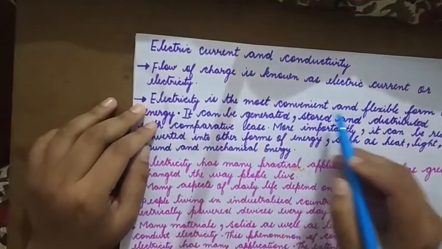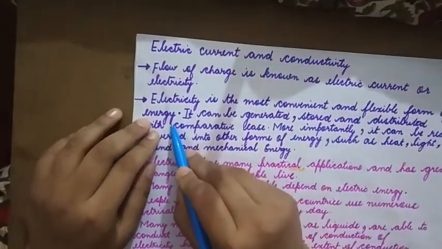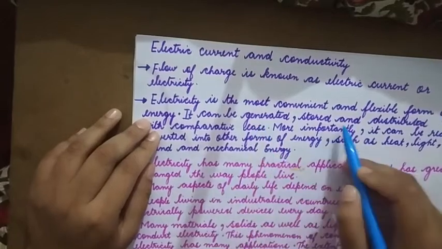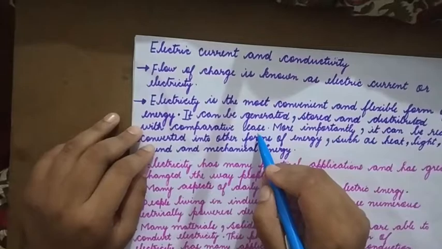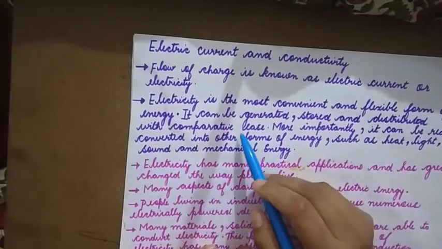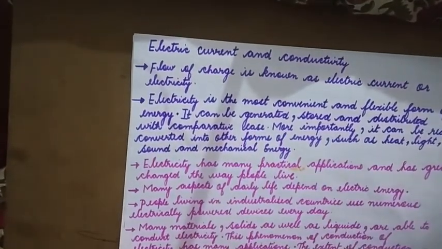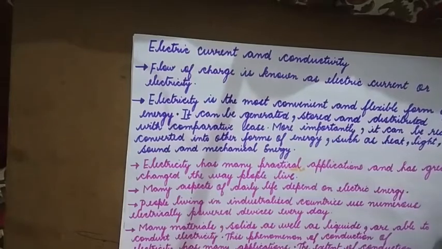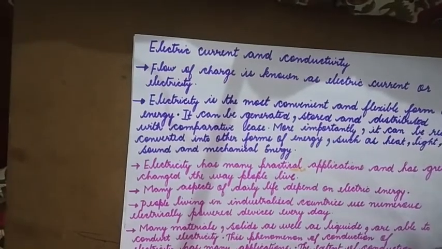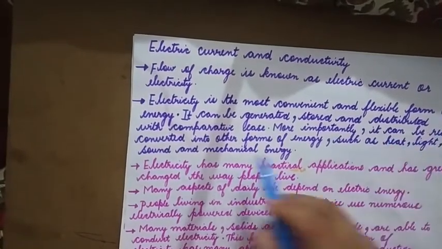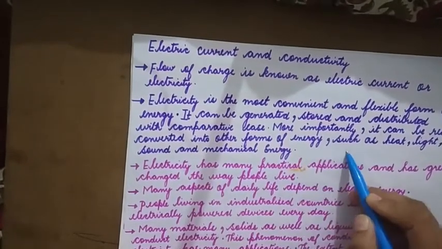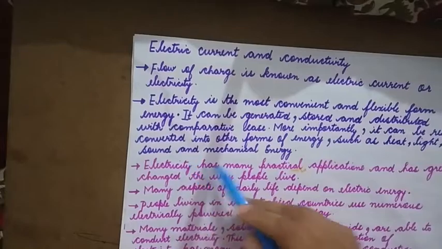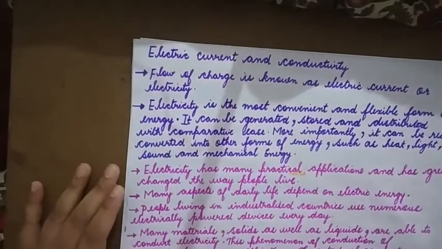Electricity is the most convenient and flexible form of energy. It can be generated, it can be stored, it can be distributed with comparative ease. It is very easy to generate it, store it and distribute it. More importantly, it can be readily converted into other forms of energy such as heat, light, sound and mechanical energy.